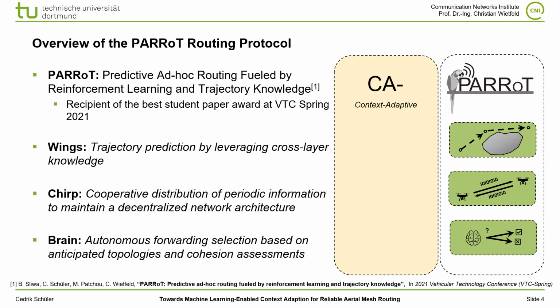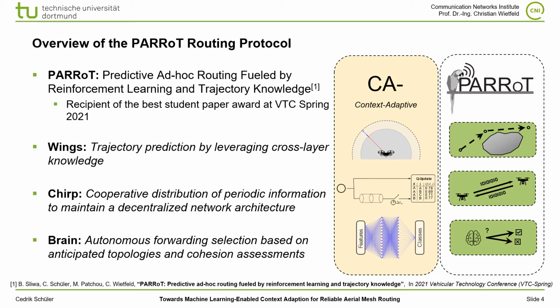The wings module was extended with an additional parameter to be more variable to match different REPs. The chirp process was adapted to enhance the robustness against short-term effects, and the brain component was evolved to a hybrid machine learning approach by adding a machine learning-based REP classifier.